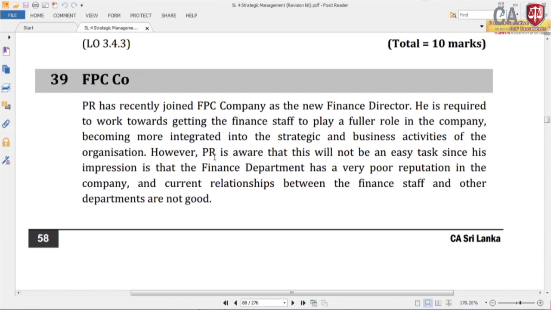However, PR is aware that this will not be an easy task, since his impression is that the finance department has a very poor reputation in the company.